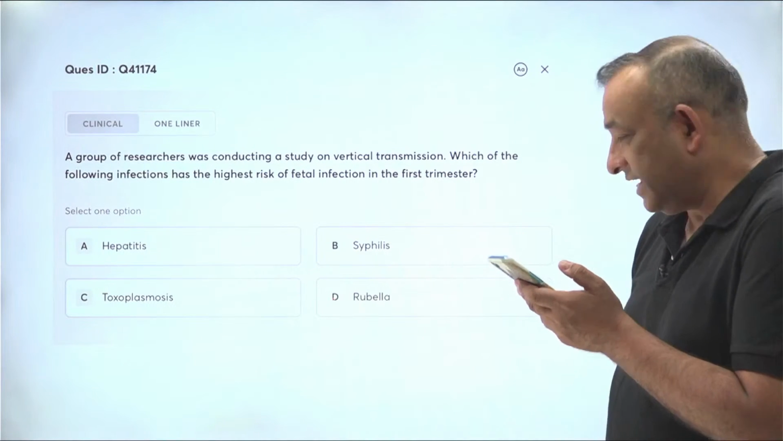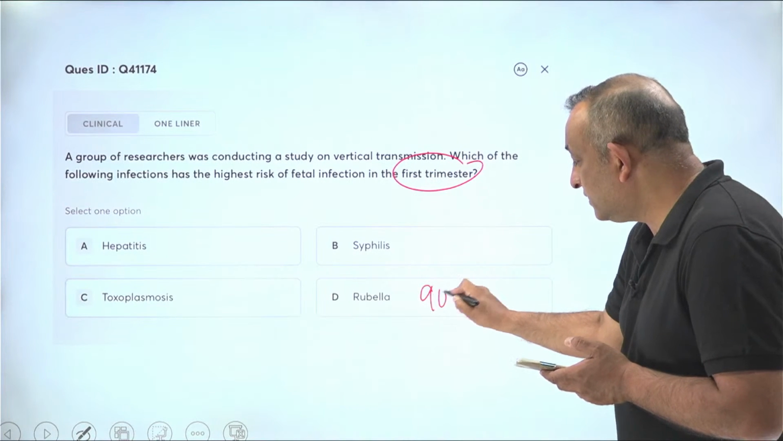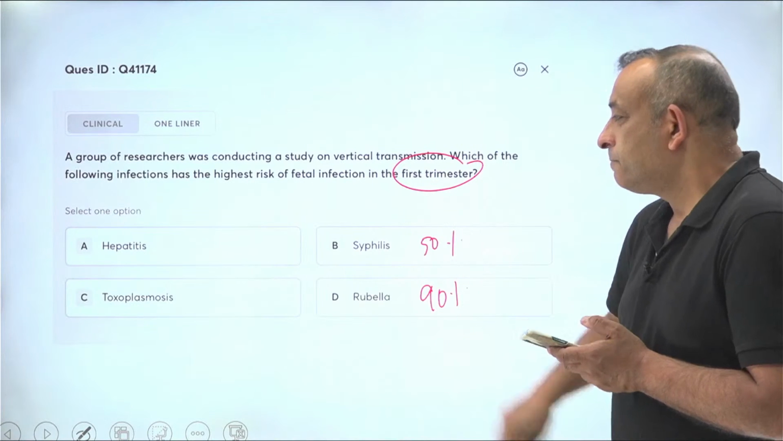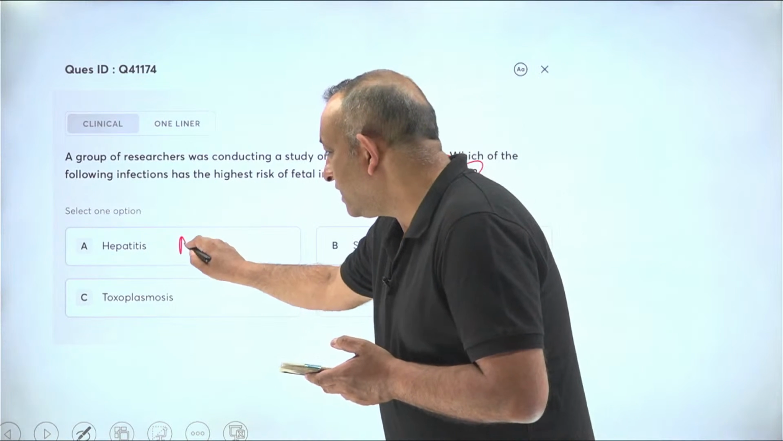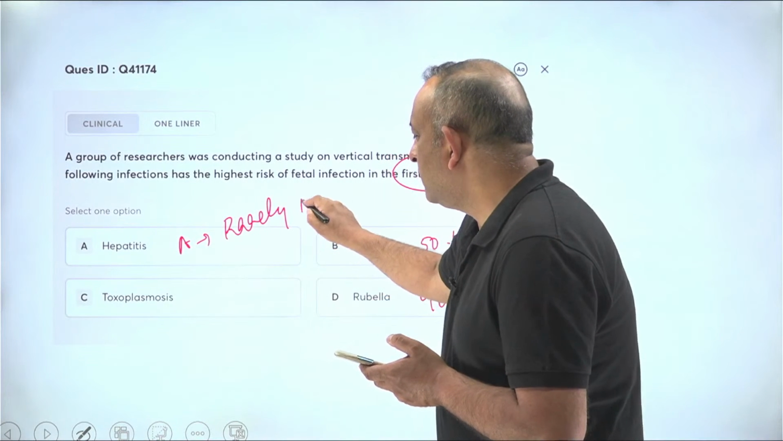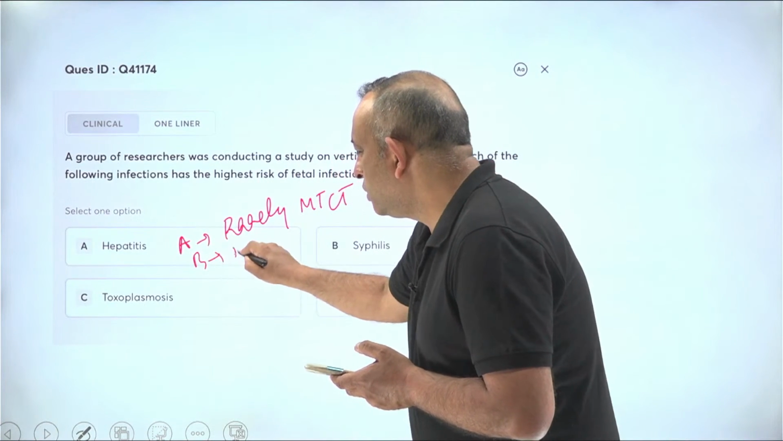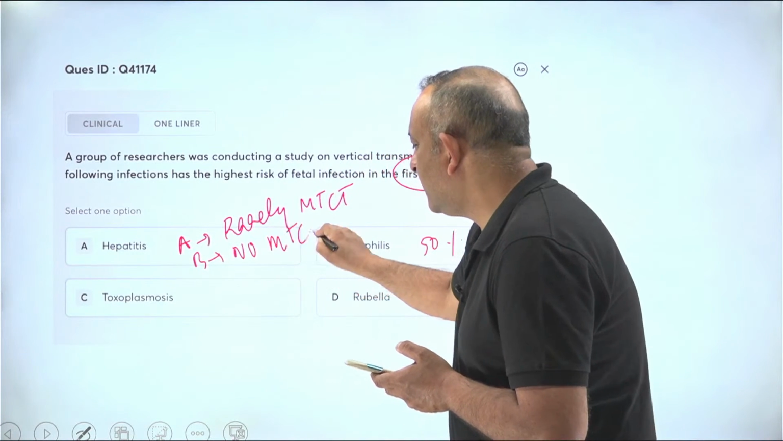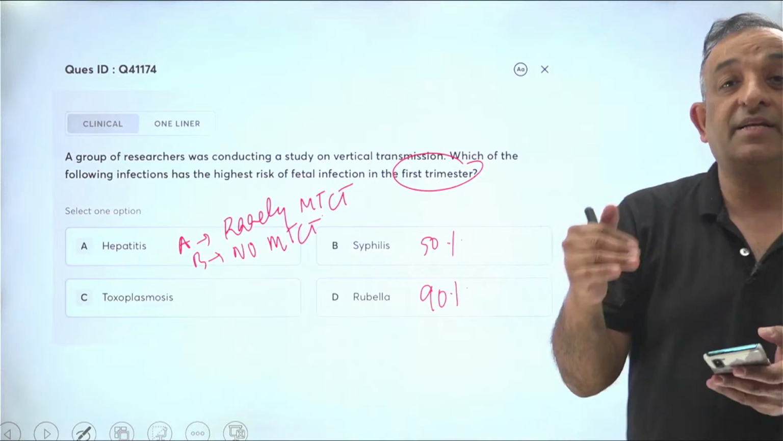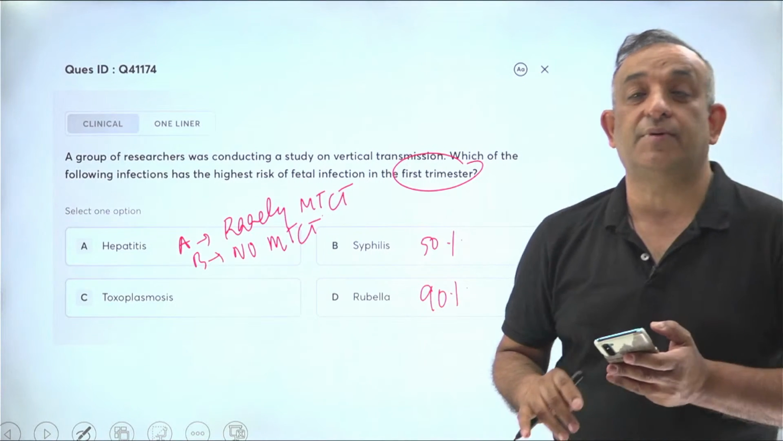Answer is D. Okay, yes. Mother to child transmission in the first trimester is 90%. Syphilis is around 50%. Hepatitis A, very rarely mother to child transmission. Hepatitis B, no mother to child transmission. Guys, these are MCQs. Which of the following does not go during the pregnancy from the mother to the baby? Hepatitis A and hepatitis B do not transmit transplacentally.